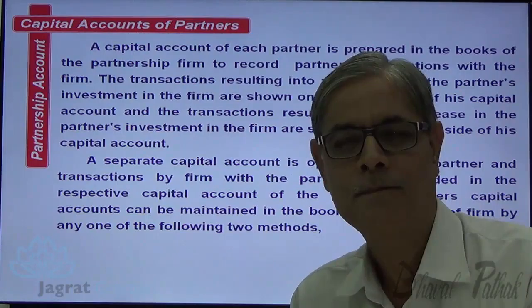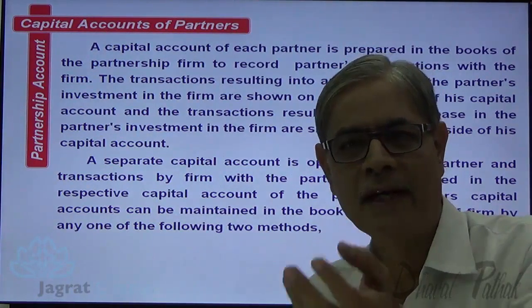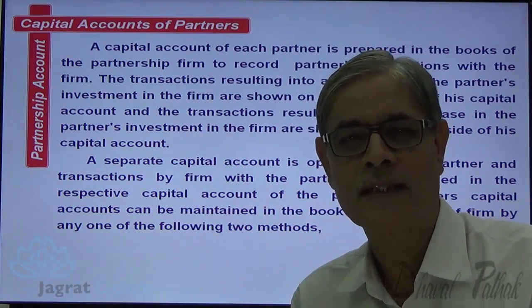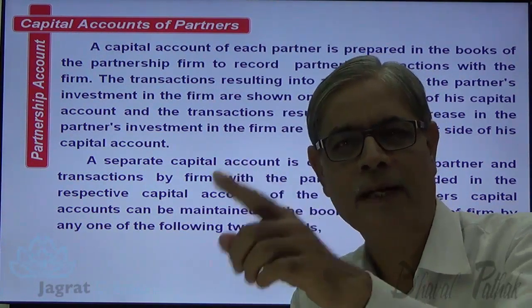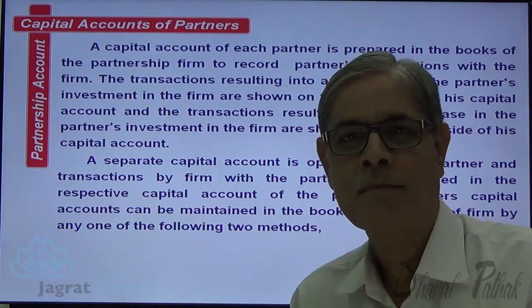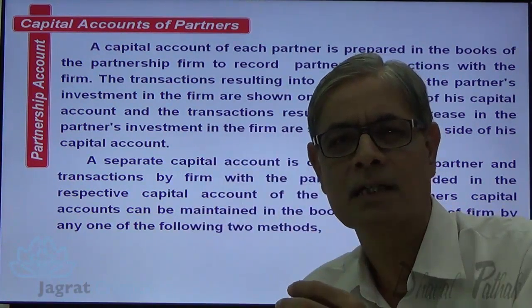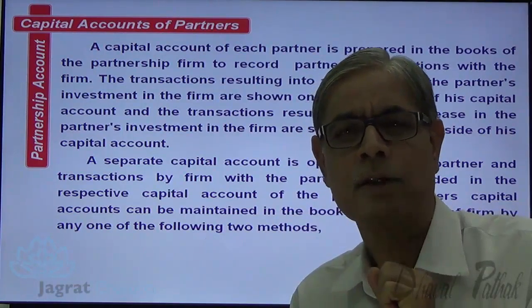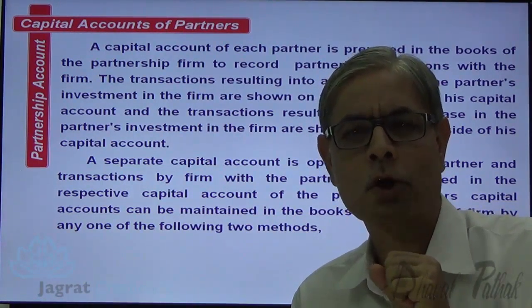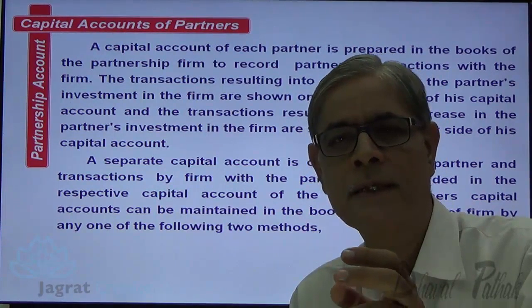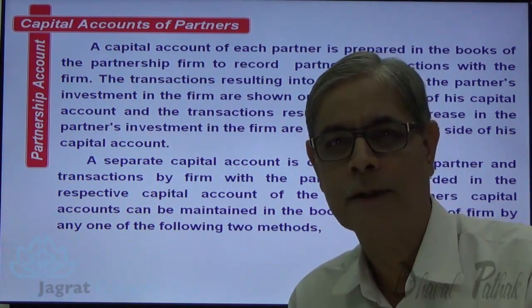Now see, capital contributed by a partner in a firm is an investment by a partner in the firm. Whenever the value of his investment goes up because of profit, etc., the capital account of the partner is credited. And the reasons because of which the investment of a partner in a partnership firm decreases, just like because of drawings and interest on drawings, etc., for those matters, partner's capital account is to be debited.